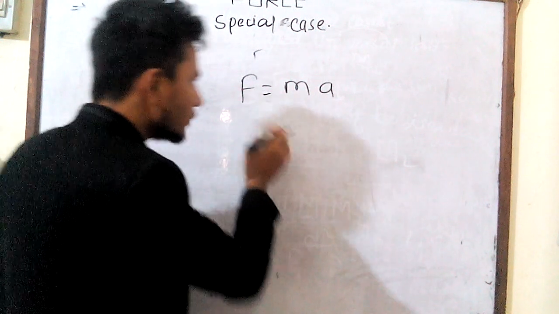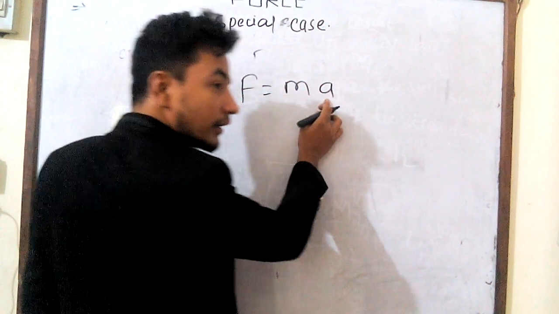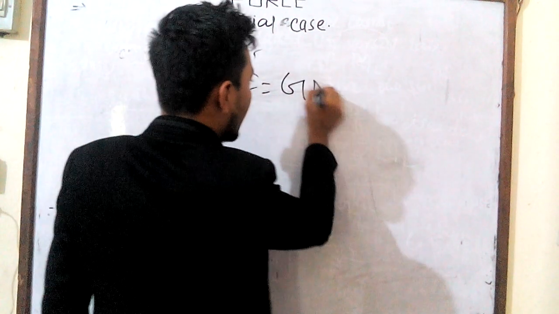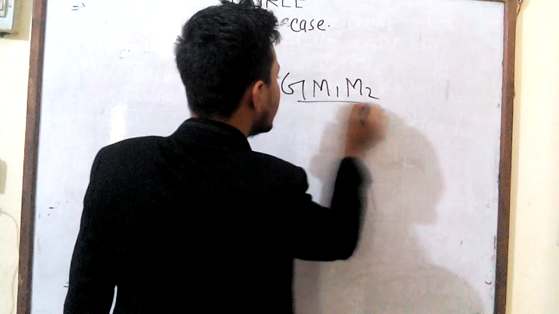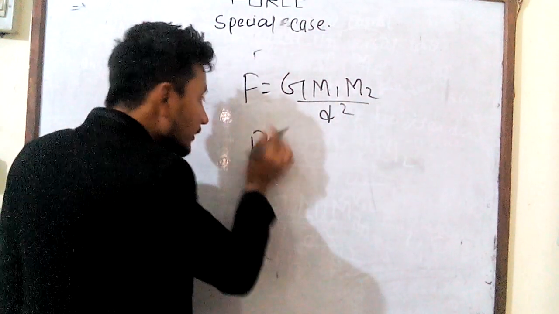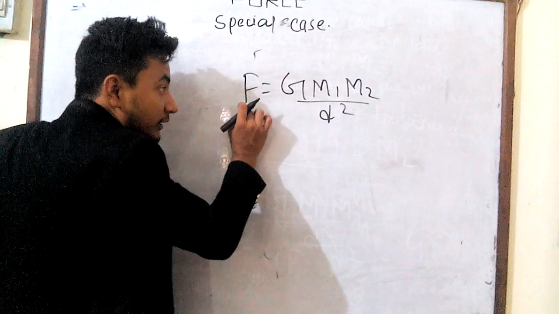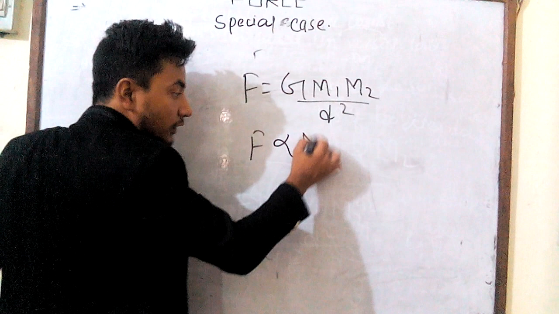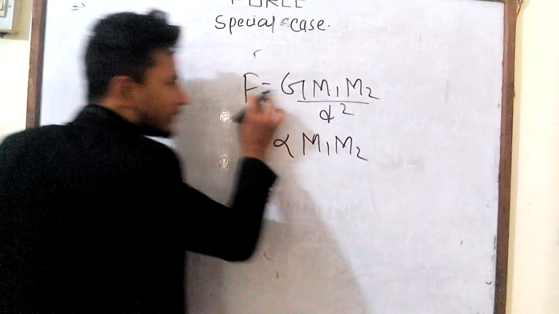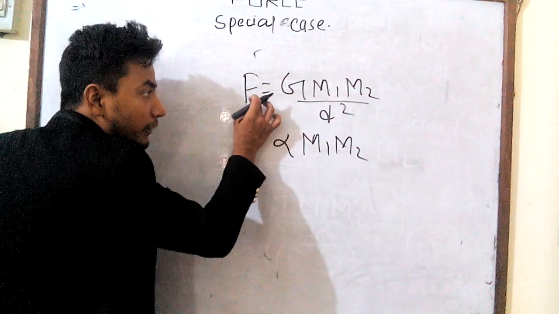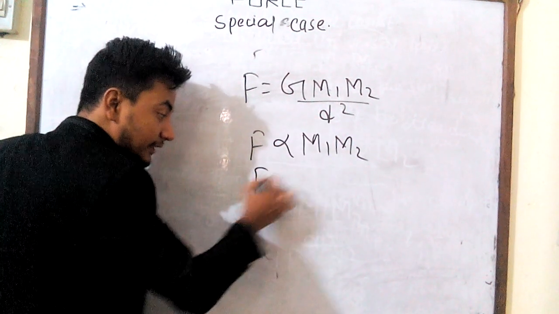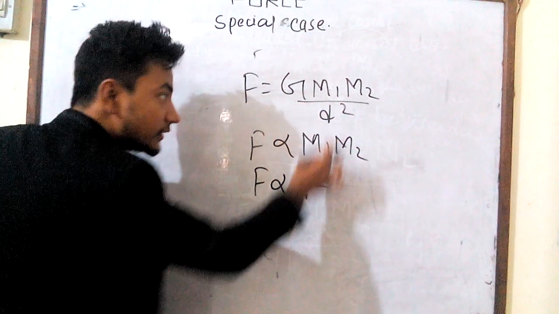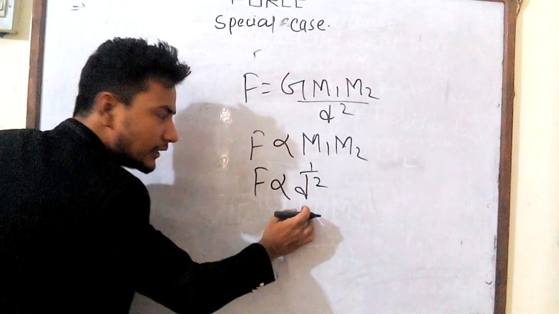So F equals G m1 m2 by d square. Listen here. F is directly proportional to m1 and m2. And this one is an inverse function. So F is inversely proportional to 1 by d square, because when you write 1 by d square, that is inverse.